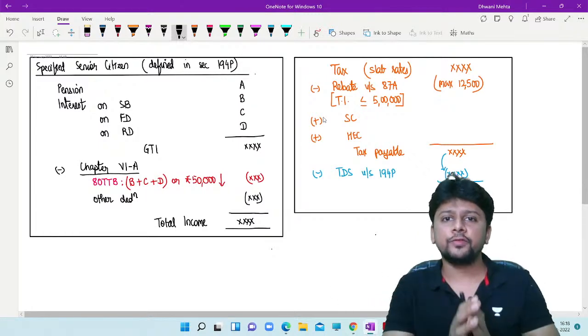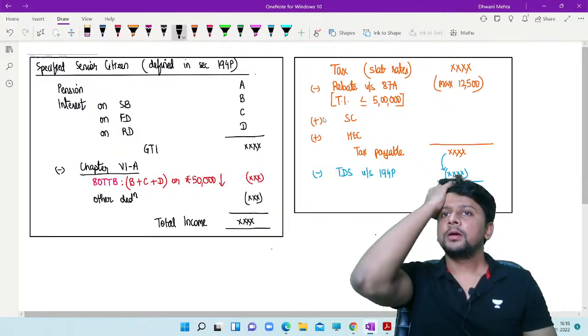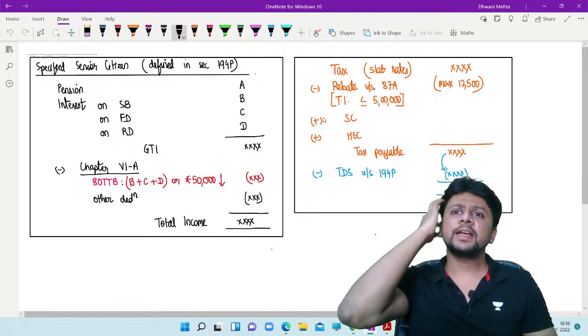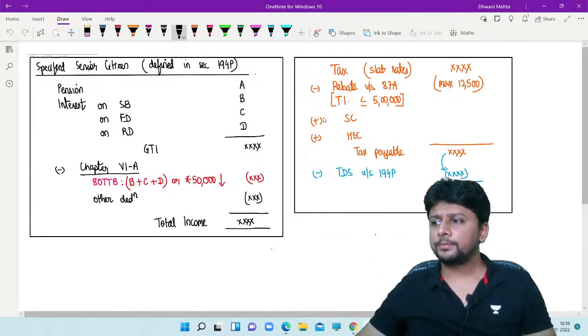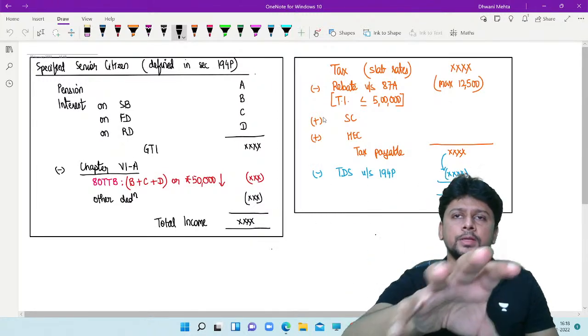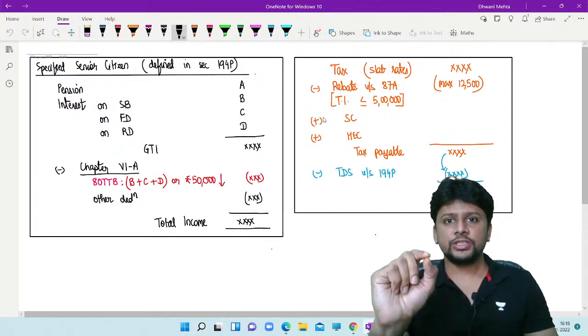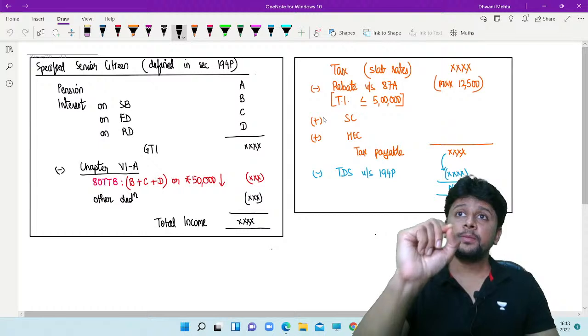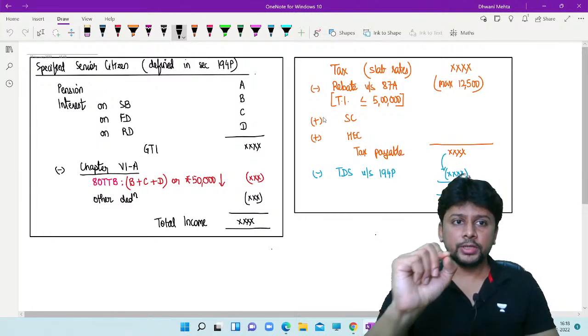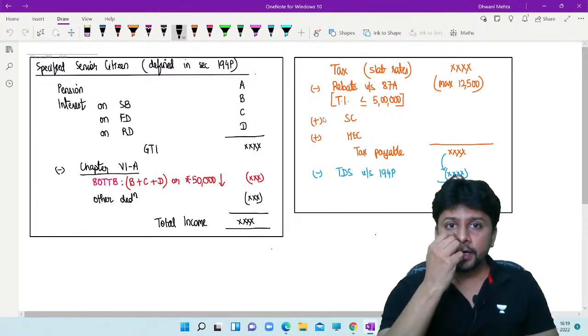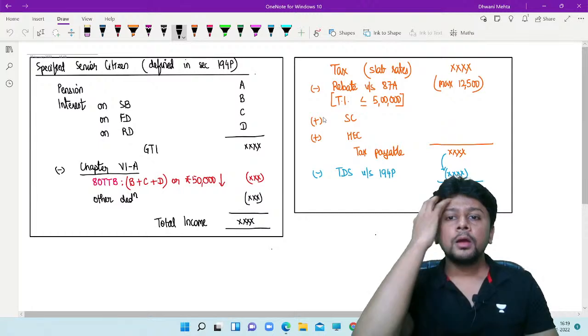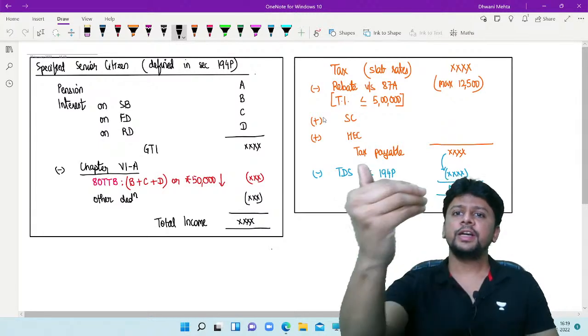What do you mean by rates in force? Generally speaking, rates in force mean rates as per the relevant Finance Act. But now, here things will be calculated according to slab rates. The section says specified bank will do this computation, give chapter 6A deduction, give rebate, and then whatever tax remains, deduct that tax amount.